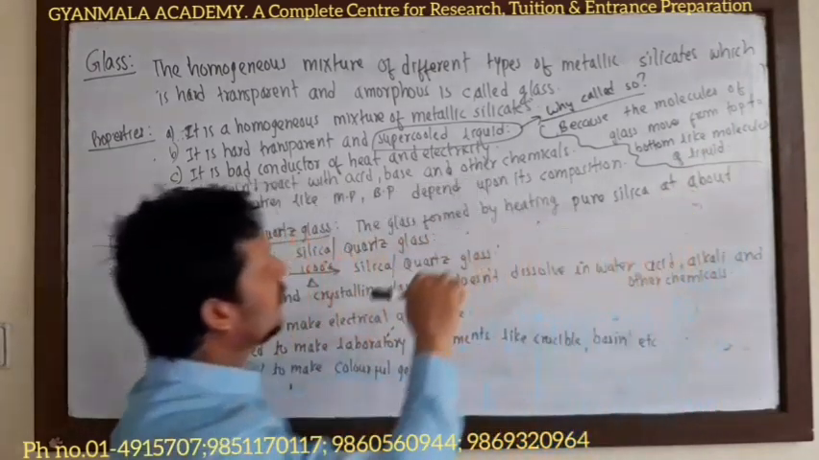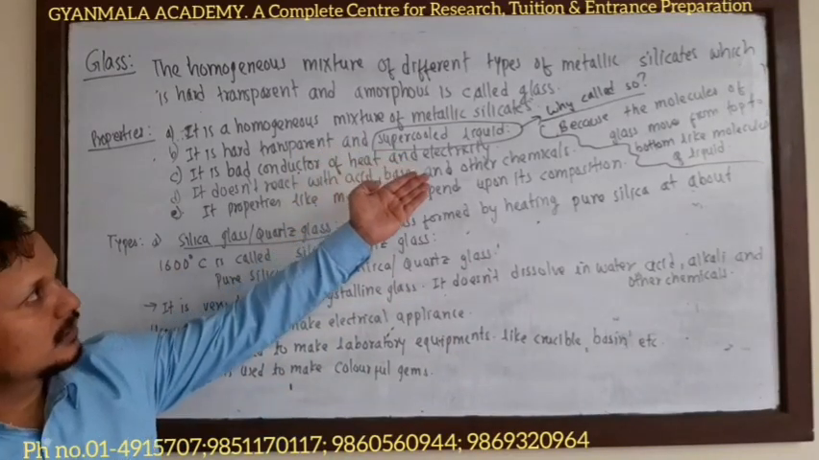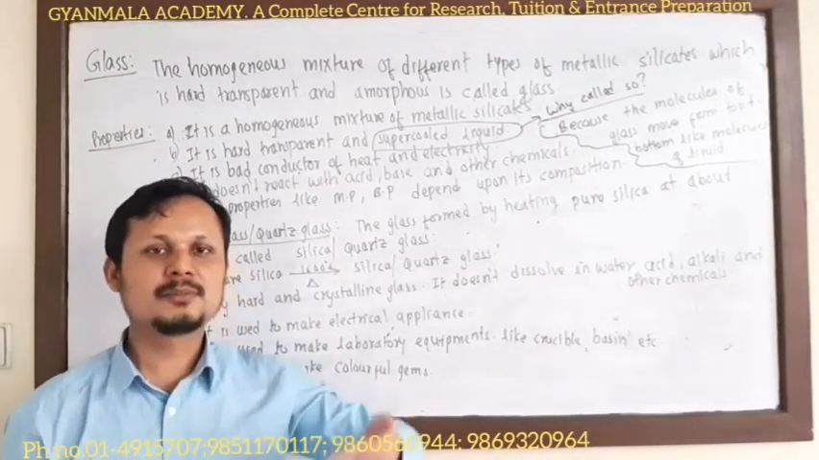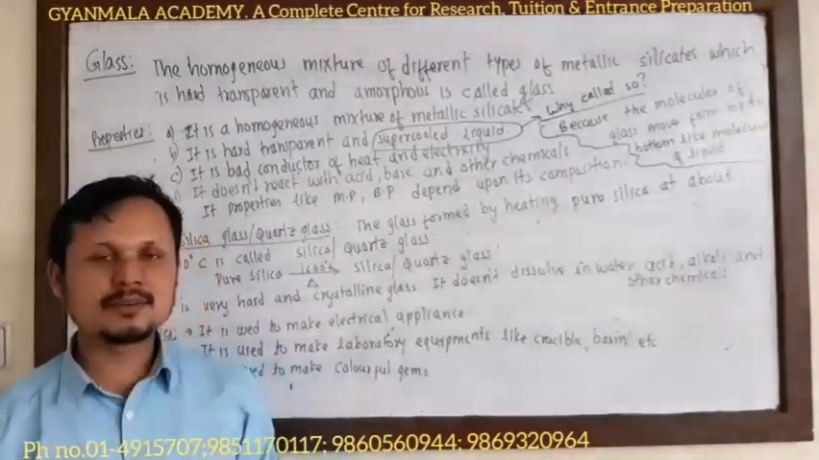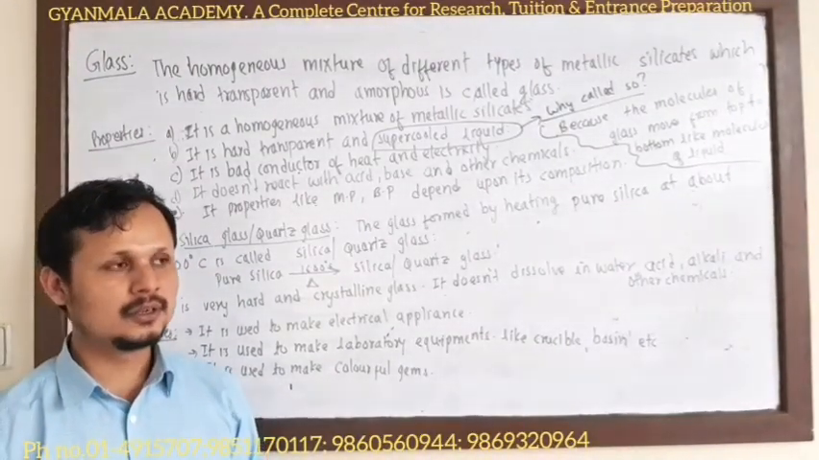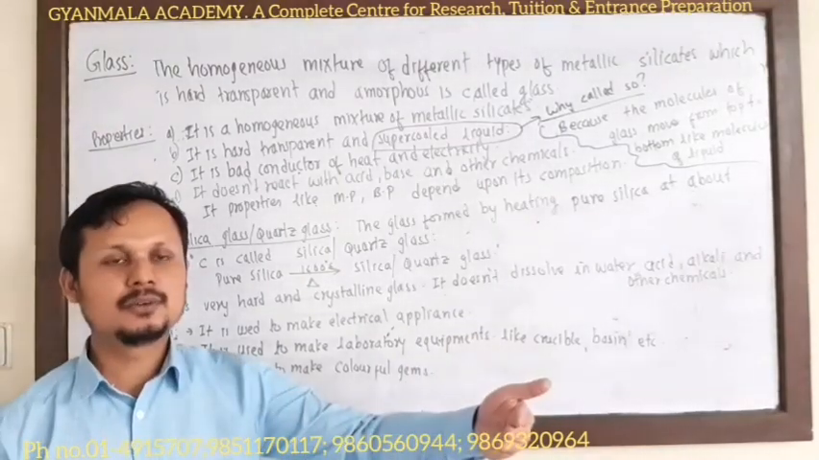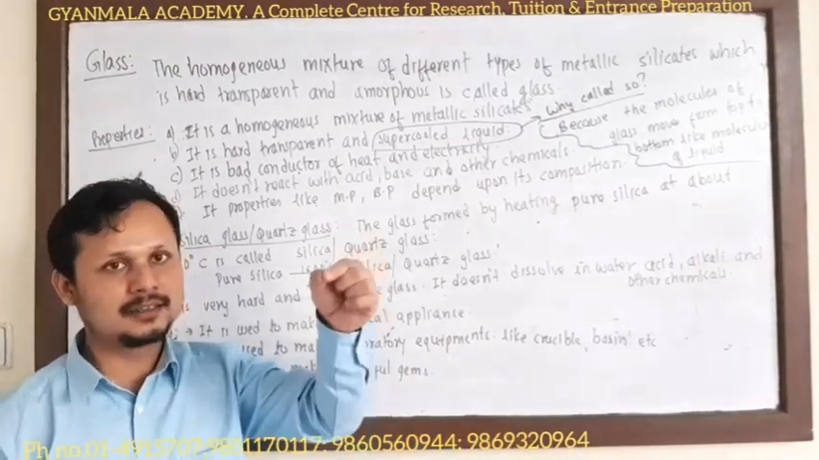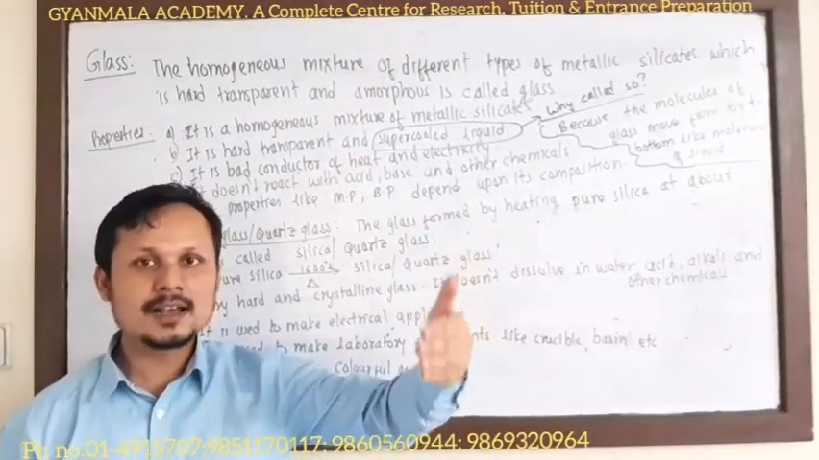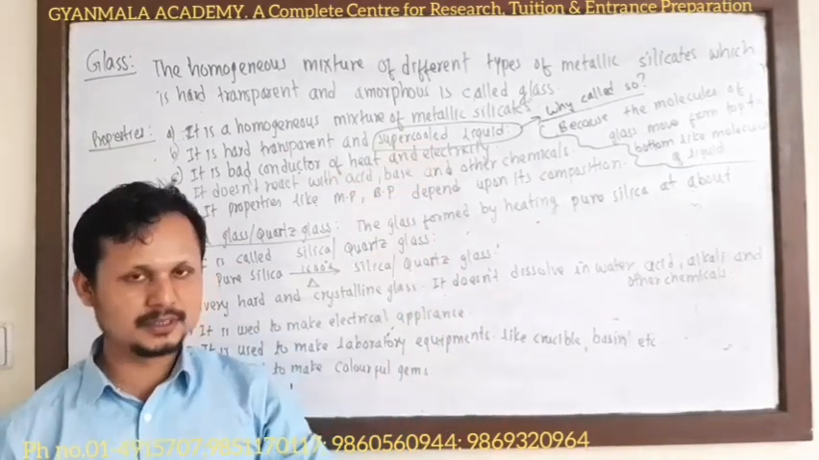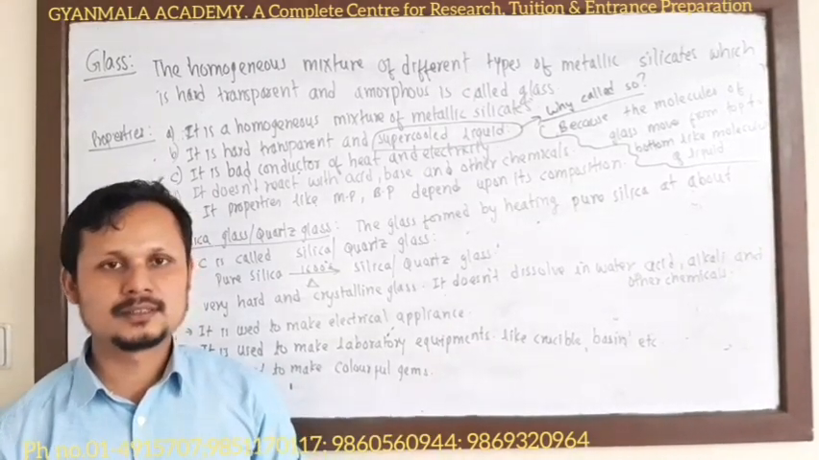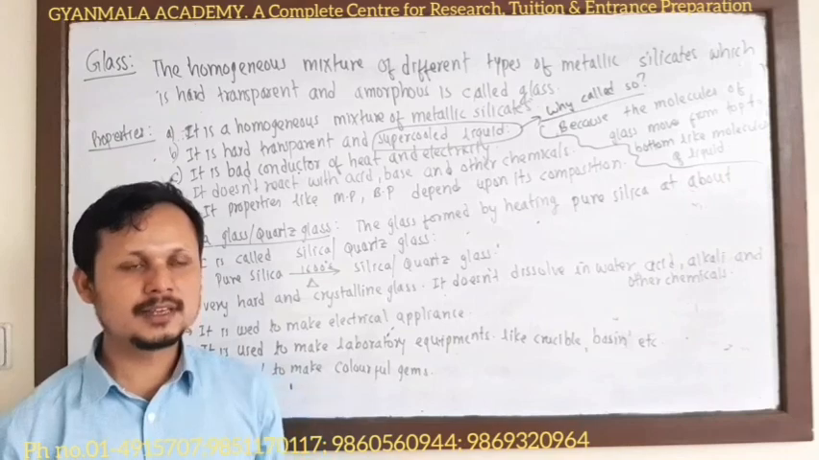Molecules. Why is glass called a supercooled liquid? Glass is called a supercooled liquid because the molecules of glass move from top to bottom, like the molecules of a liquid, but very slowly. So we can see the glass windows of old houses are thick at the bottom and thin at the top, because after a long time the molecules of the glass move from top to bottom.